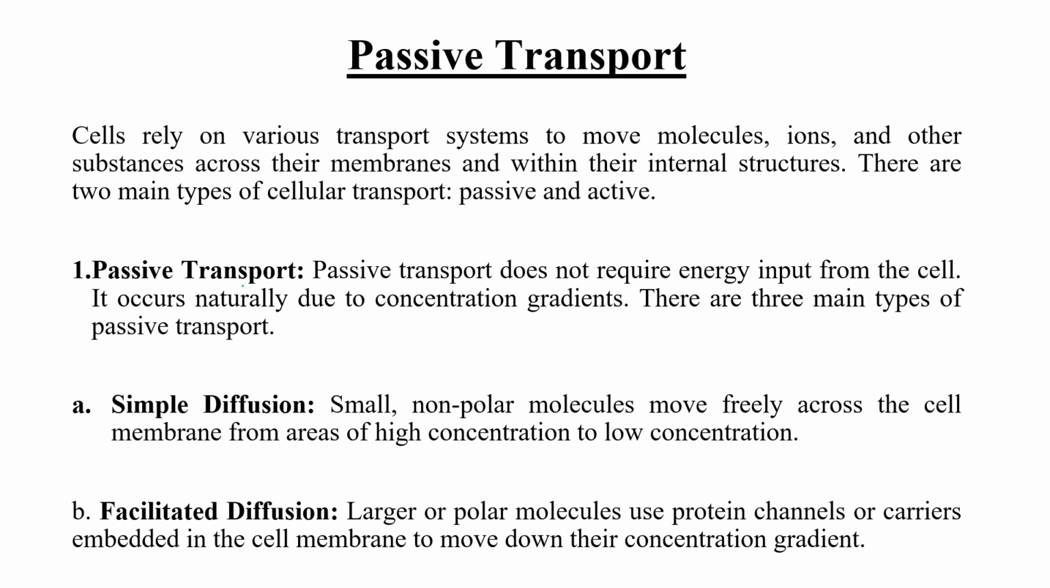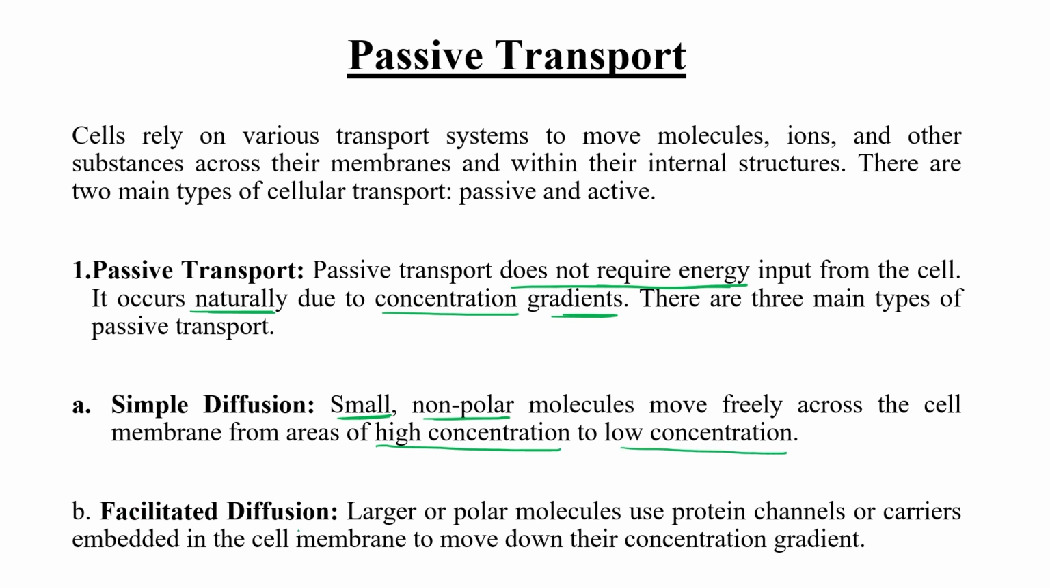First is passive transport. Just look at the definition. Passive transport does not require energy. Just now you have seen in the picture, it doesn't require energy input from the cell. It occurs naturally. Why? Because of the concentration gradient. First type, simple diffusion, where small, non-polar molecules move freely across the cell from the area of high concentration to low concentration.